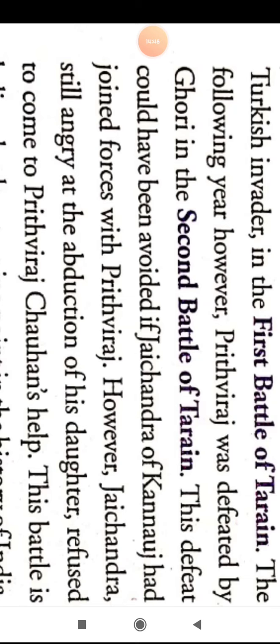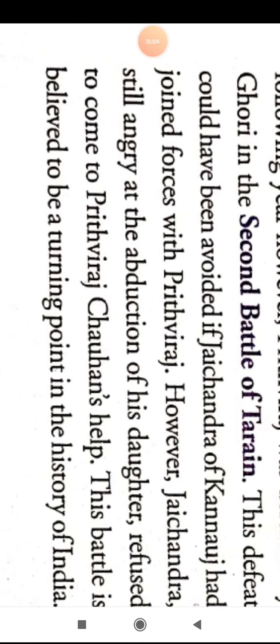Jaichand was still angry about the abduction of his daughter, so he refused to come to Prithviraj Chauhan's help.